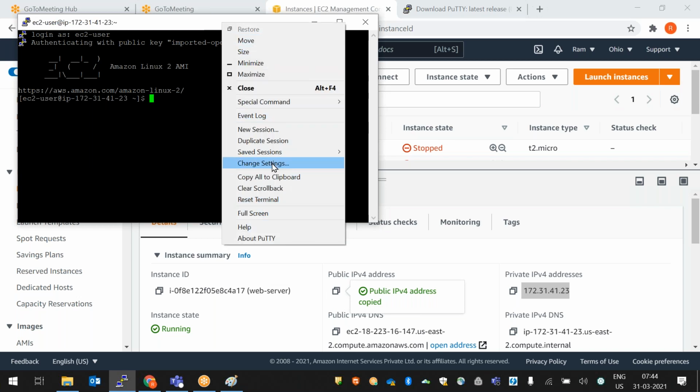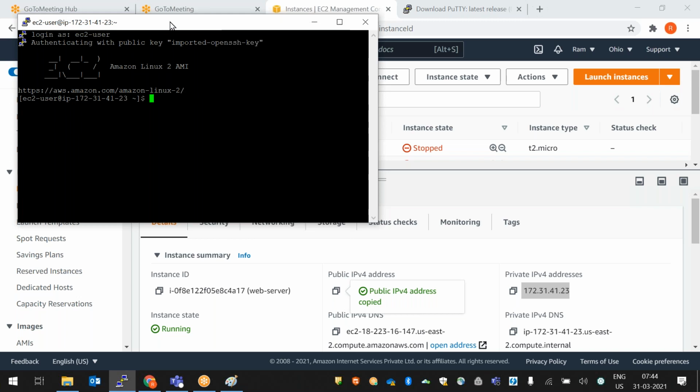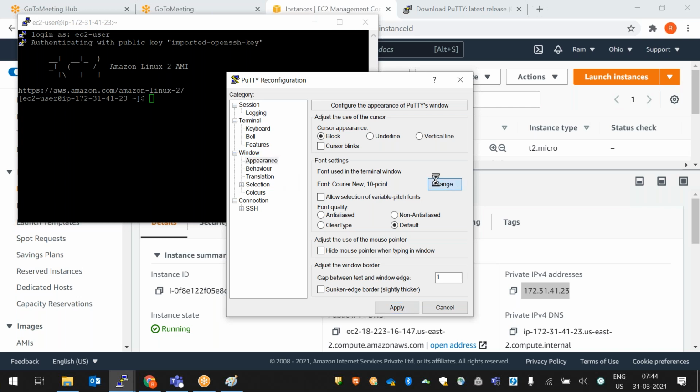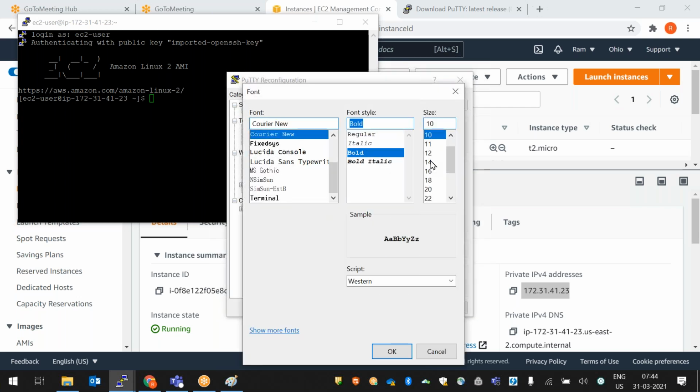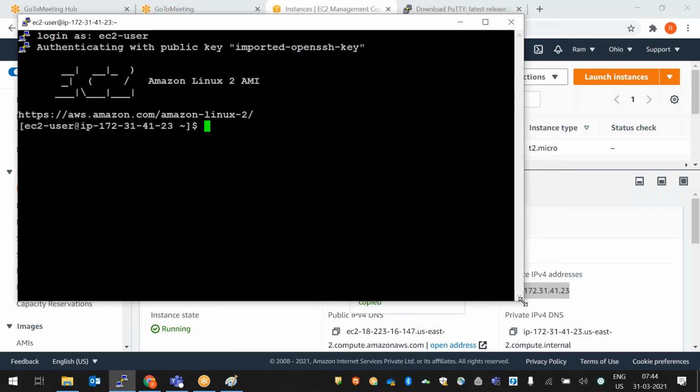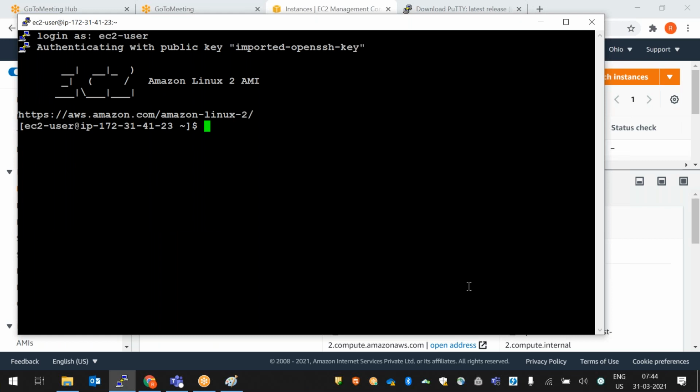If you want to increase the font size here, click on this and go to change settings, appearance, change, bold, 14 or 13, whatever size you want to give, and apply. Like this, you can connect, and once we configure the server, we can hand over this server to the project teams, the development team, in real time normally. So we create the server instance and hand over to the project team. In real time we do that.